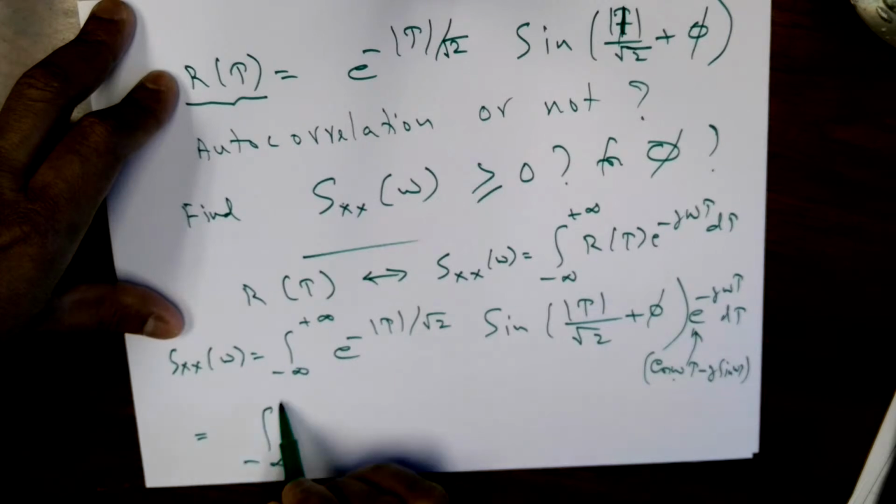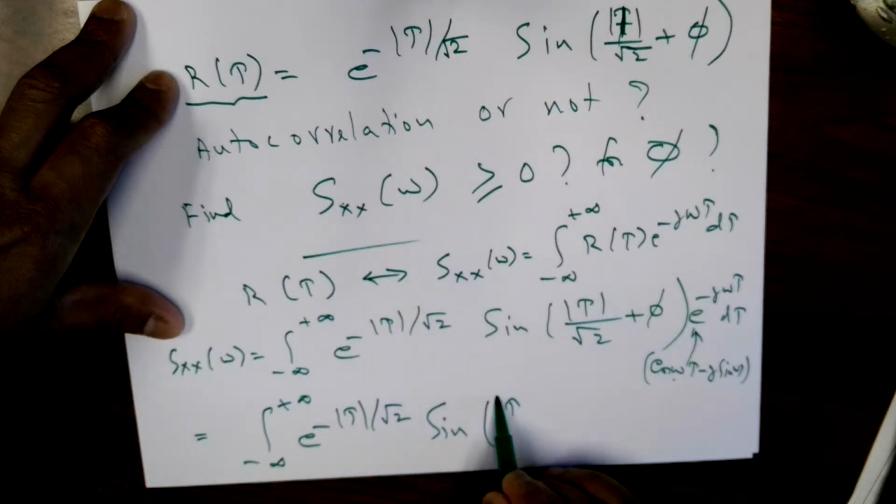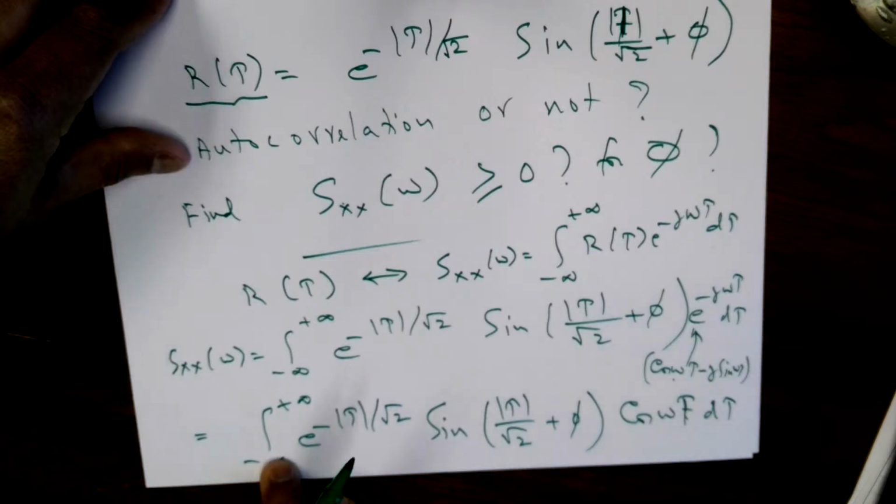So that's the first break. E raised to minus absolute value of tau over square root of 2, sine of tau over square root of 2 plus phi, cos omega tau d tau. So we need to do this. Again, there is another break here because this is an even function over a symmetric interval.